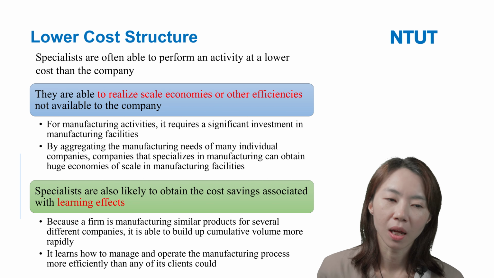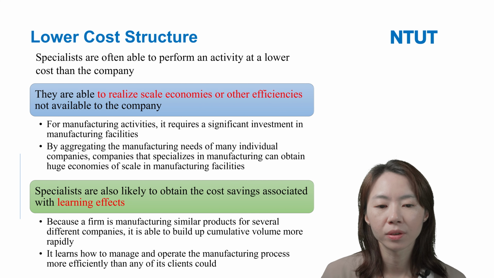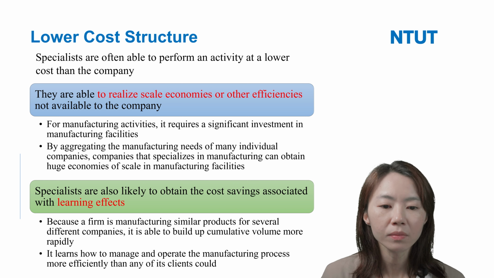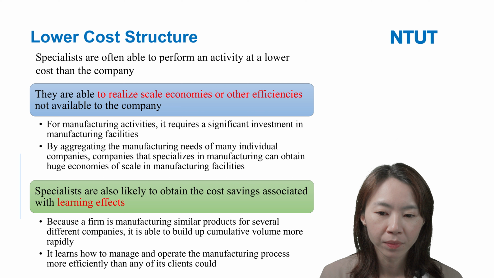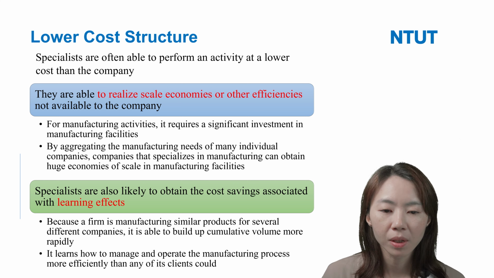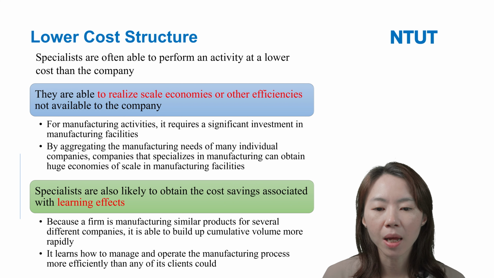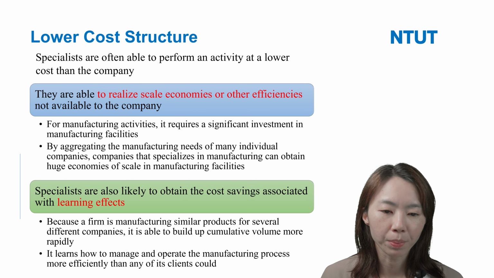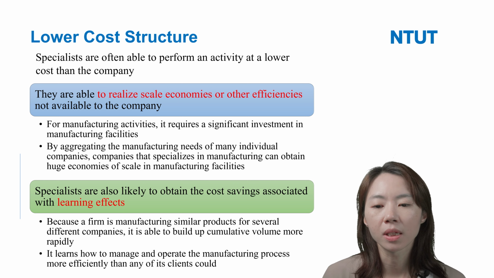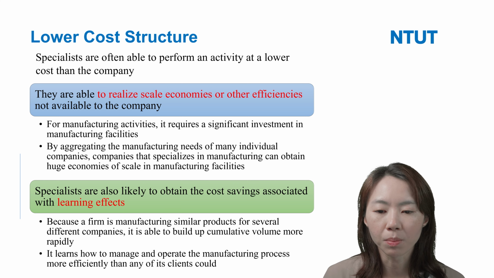So they try and err. They learn how to manufacture these products with more efficiency. Because the firm manufactures similar products for several different companies, it is able to build up cumulative volume more rapidly.